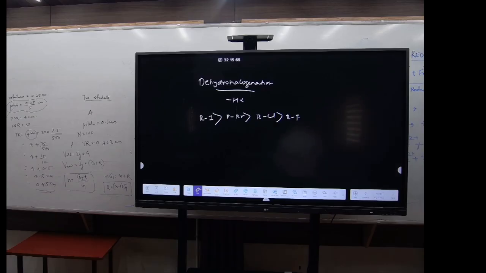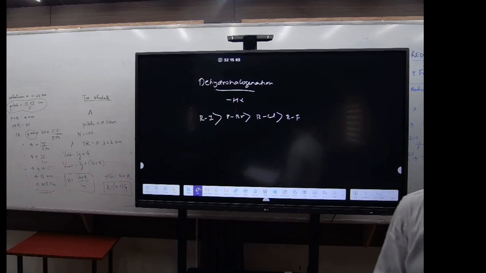Question number 19. Which of the following halides undergoes hydrolysis on warming with water? Which option? Why fourth one? Greater the number of electron withdrawing groups, easier the reaction will be. Got it? If there is no electron withdrawing group, we need क्या? Vigorous conditions. Got it? अभी पढ़ा था.